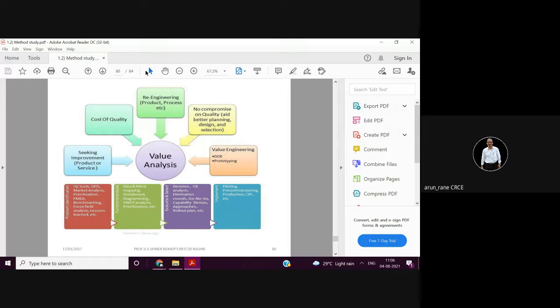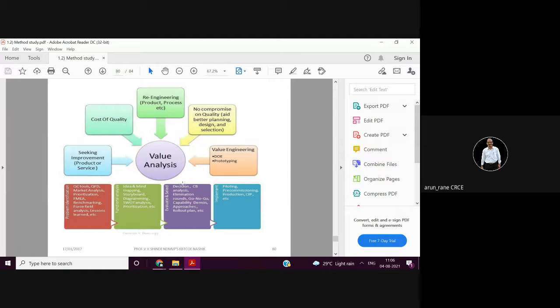You can use techniques like DOE, that is design of experiments. You can use prototyping, rapid prototyping techniques to make the initial models. Then you can always do re-engineering for the product and process. That's why engineers are meant for development. You have to remember the cost of quality, how it can be reduced without compromising the quality, and you have to keep on improving.